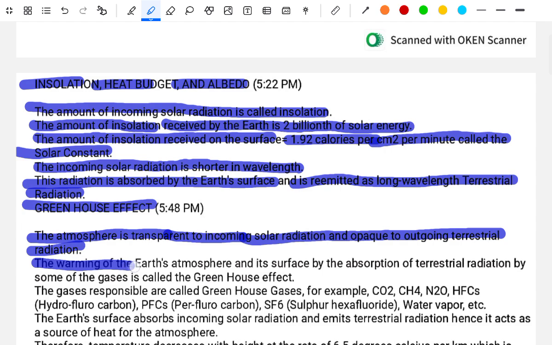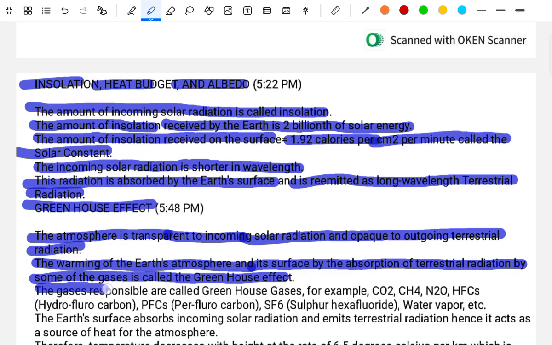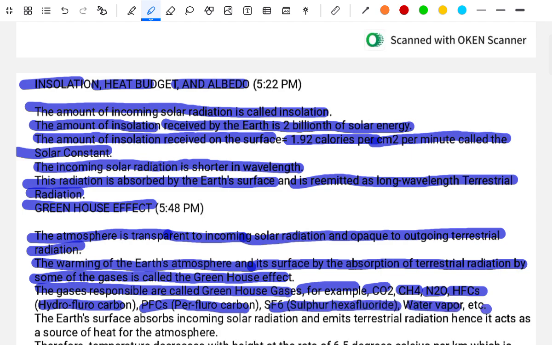The warming of the Earth's atmosphere and its surface by the absorption of terrestrial radiation by some of the gases is called the greenhouse effect. The gases responsible are greenhouse gases, for example, carbon dioxide, methane, nitrous oxide, CFC chlorofluorocarbon, HFC hydrofluorocarbon, PFC perfluorocarbon, SF6 sulfur hexafluoride, water vapor, etc.